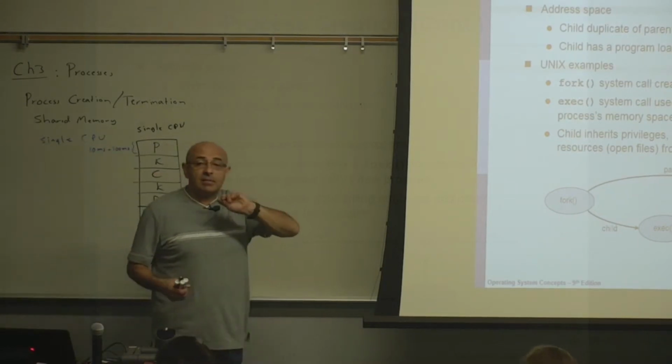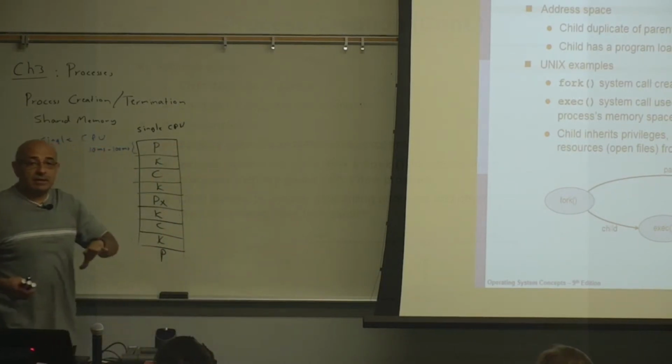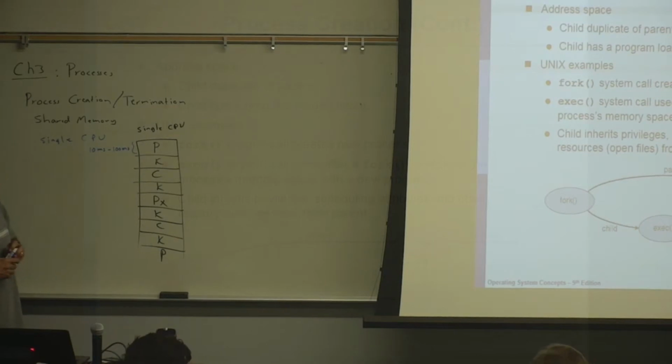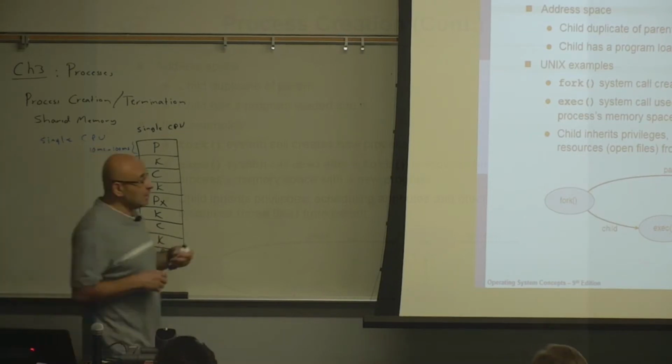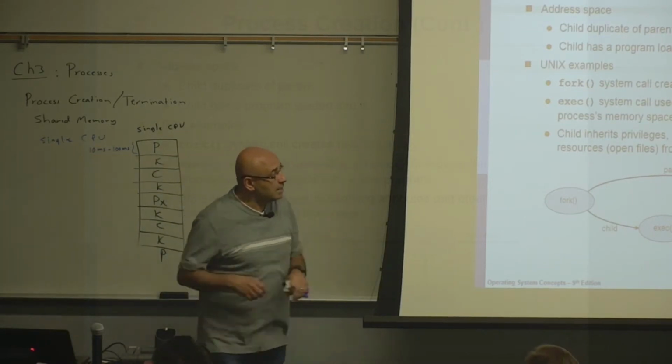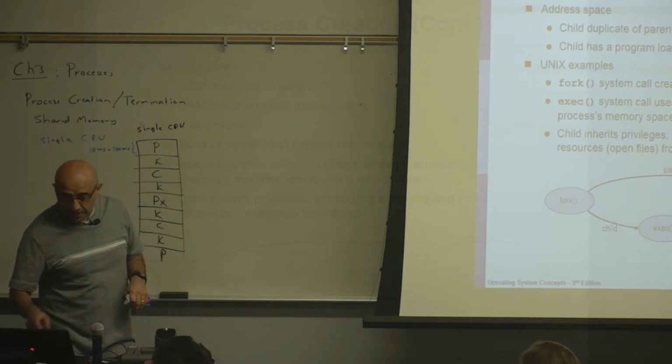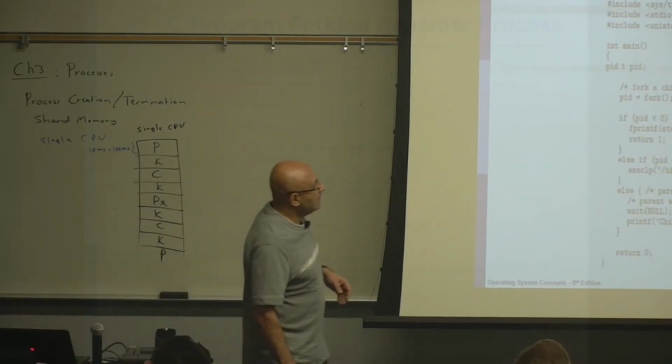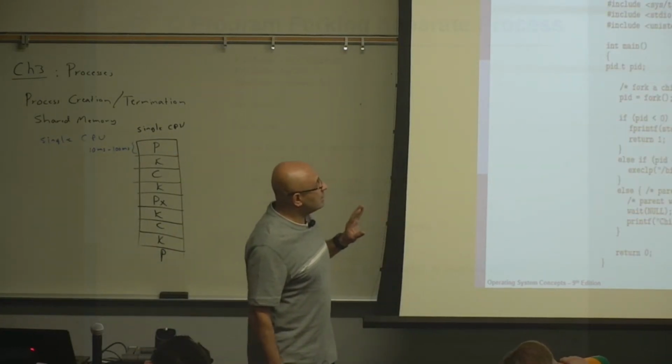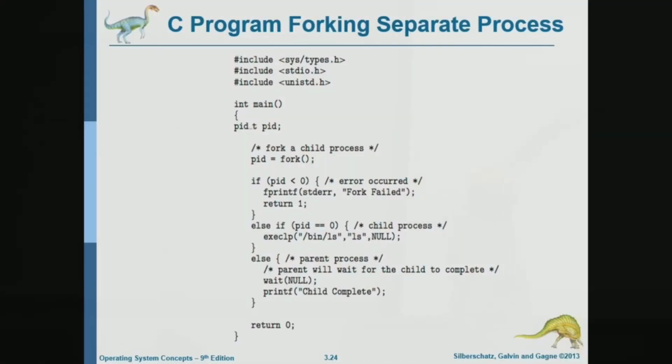In assignment number 1, the first assignment that I will be posting over the weekend, we will have a parent and a child. The parent will be creating a child using the fork exec pair of system calls, like this. So this is the parent that is doing the fork. In our assignment, the parent is going to be a producer and the child is going to be a consumer.